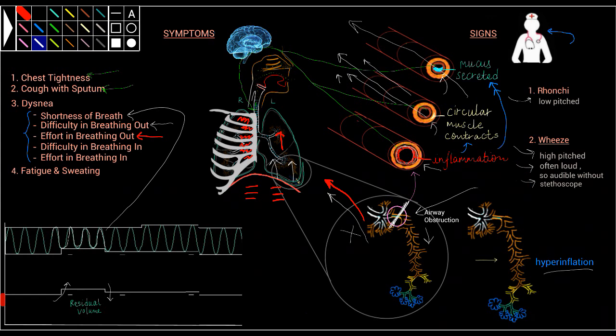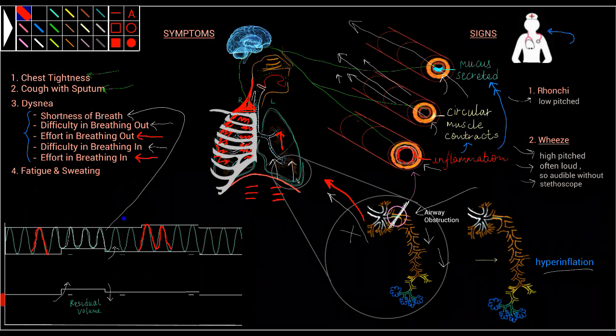If the airflow obstruction is not corrected, the air remains trapped, and inhaling the same amount of air at higher lung volumes causes difficulty in breathing in, and the brain now contracts inspiratory muscles, the external intercostals and the neck muscles, to inhale the same amount of air as the person was inhaling normally before the attack.